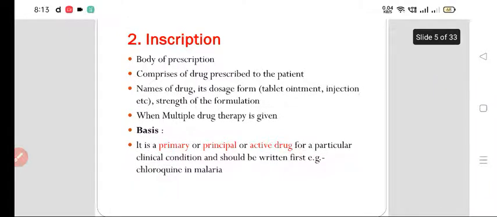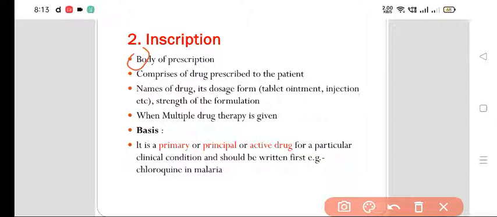Now inscription, it's the body of the prescription. It comprises the drugs prescribed to the patient: names of the drugs, dosage form, whether it is tablet, capsule, ointment or injection, and strength, whether it is 50 milligram, 100 milligram, 200 milligram, 500 milligram, whatever.